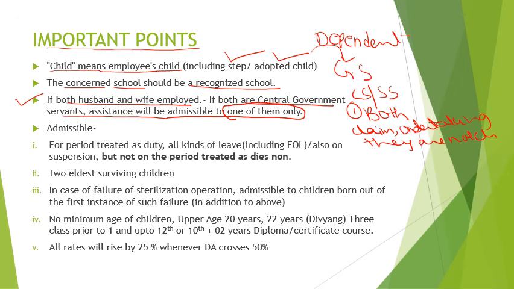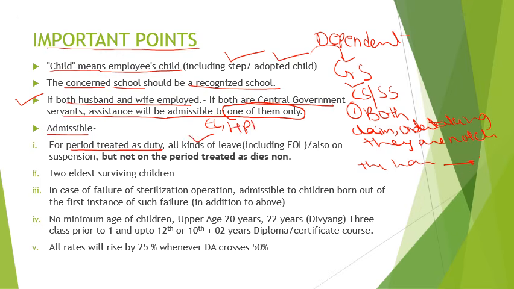And if the facility of reimbursement is available to only one of them, in this case it can be only central government, then the other party has to give in writing that no such scheme is available under their employer.